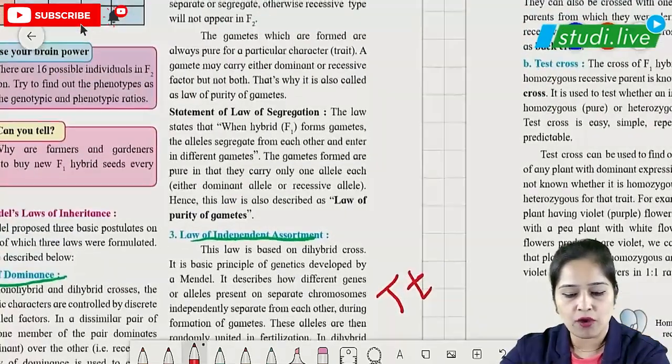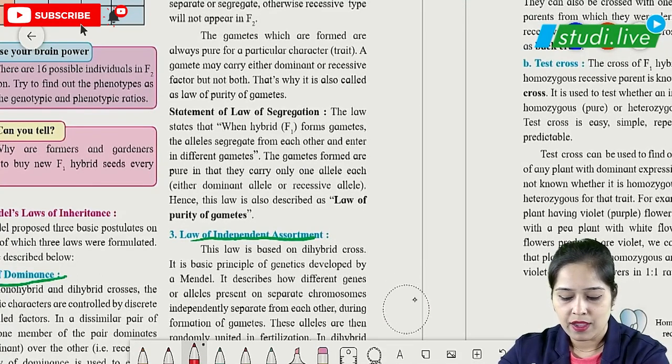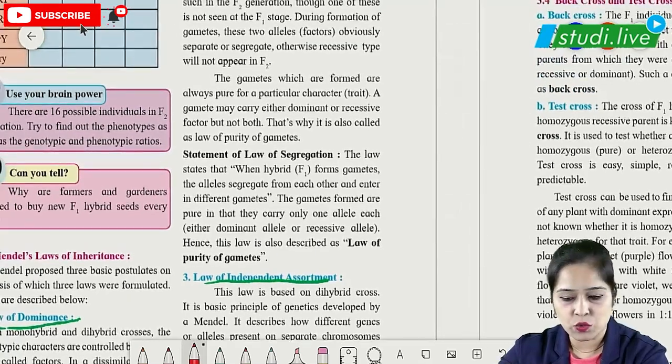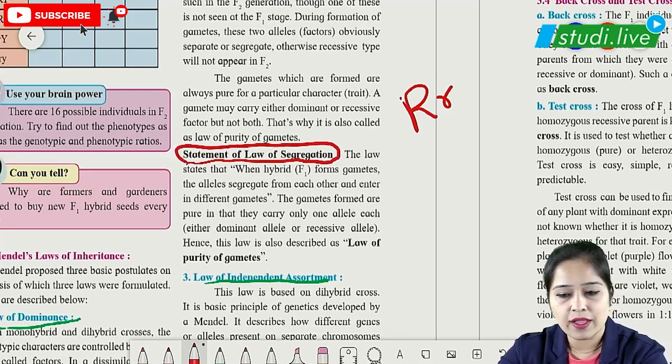When we move to the law of segregation or law of purity of gametes, let me give you an example. If we have two alleles together, capital R and small r, we know capital R is for red flowers and small r is for white flowers. This is the F1 hybrid, the F1 generation which we have got.